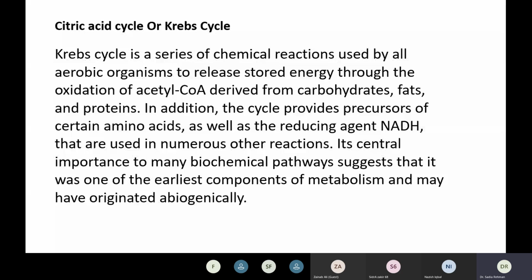Its central importance to many biochemical pathways suggests that it was one of the earliest components of metabolism and may have originated abiogenically. ठीक है, ये बहुत पहले का साइकिल है जो एनर्जी के लिए बायोलॉजिकल सिस्टम यूज कर रहे थे. The name of this metabolic pathway is derived from citric acid, a tricarboxylic acid often called citrate, as the ionized form predominates at biological pH. ठीक है, इसमें ज़्यादातर ये सिट्रेट आयन जो हैं ये ज़्यादातर डोमिनेट करते हैं, तो इसलिए इसको सिट्रिक एसिड भी कहा जाता है, सिट्रिक एसिड साइकिल भी कहा जाता है.